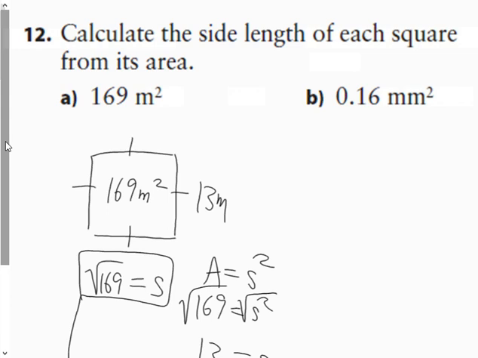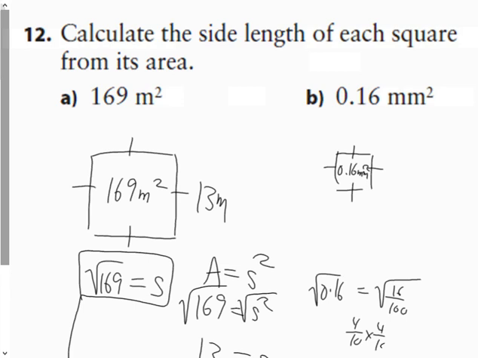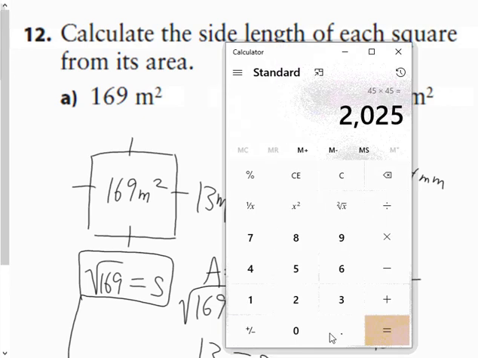And finally, draw the picture for this one. I'll even make it smaller to keep it to scale. 16 hundredths millimeters squared, so therefore the square root of 16 hundredths, and therefore 4 tenths times 4 tenths is 16 hundredths, so therefore it's 4 tenths millimeters. Double check, of course, with a calculator. What is the square root of 16 hundredths? And it is 4 tenths.